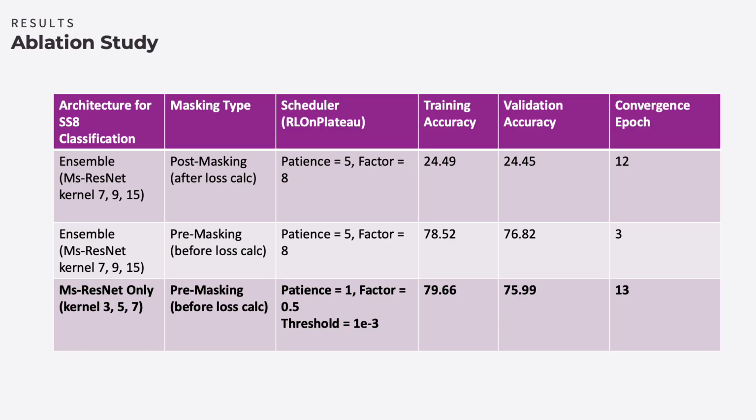This table shows the most significant results during our ablation study. We focused on these 2 main tasks, post-masking and pre-masking of the partially labeled amino acids. For post-masking, masking occurs during loss calculations, while for pre-masking, masking occurs during data pre-processing. We consistently encountered overfitting across our ablation study, where our validation loss started increasing at very low epochs. We see here that our post-masking validation accuracy was significantly lower than pre-masking.